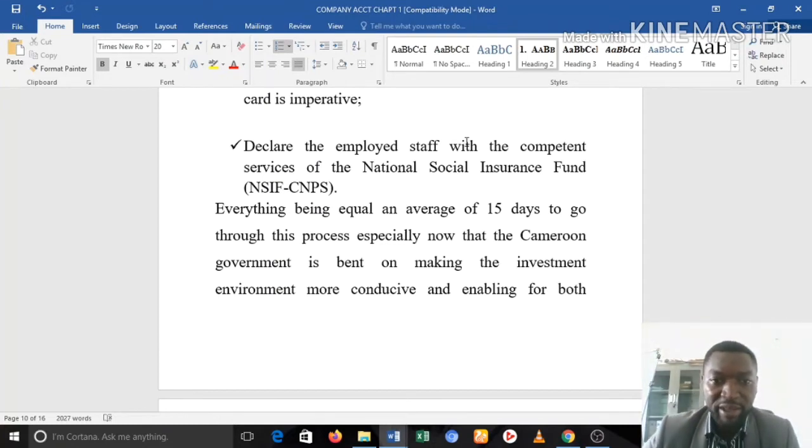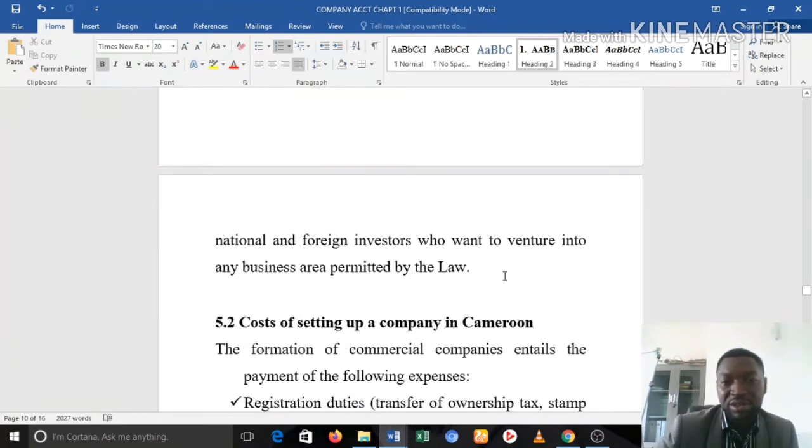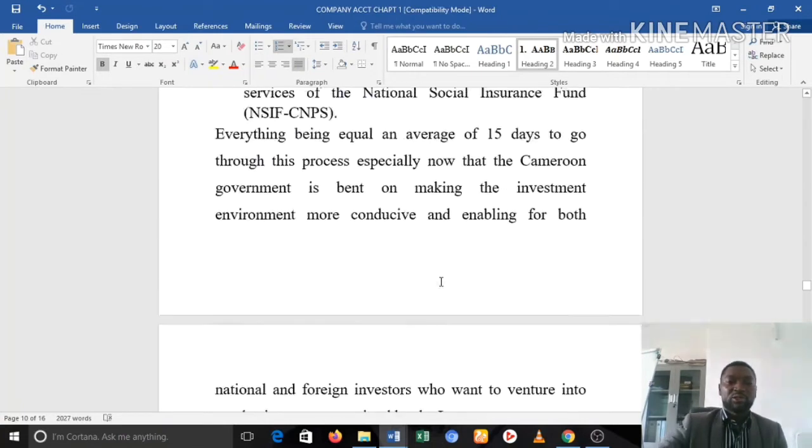After everything being equal, you take an average of 15 days to go through your registration process, especially now that the Cameroon government is bent on making the investment environment more conducive. But you can take more. Usually, if you follow the processes, you can take just 15 days.